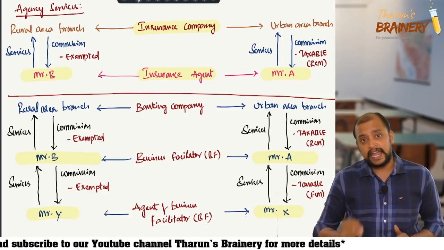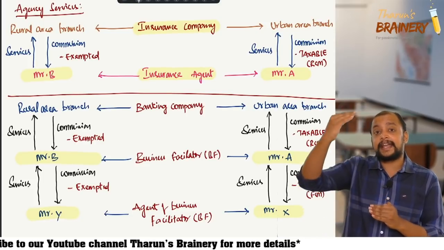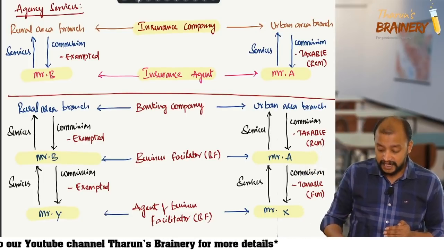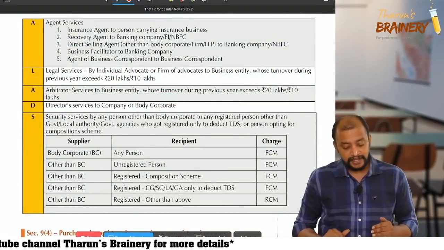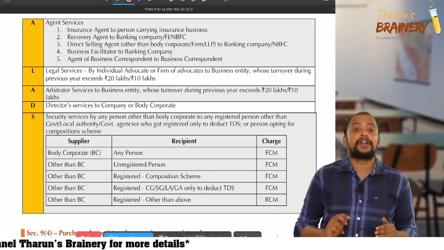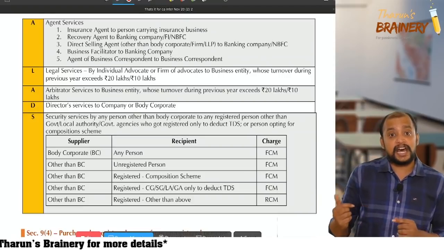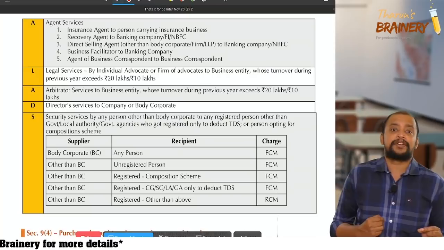So what they gave is that business facilitator to banking company is covered under RCM. Then agent of business correspondent to business correspondent is covered under RCM. Please see the table, point number 4 and point number 5.